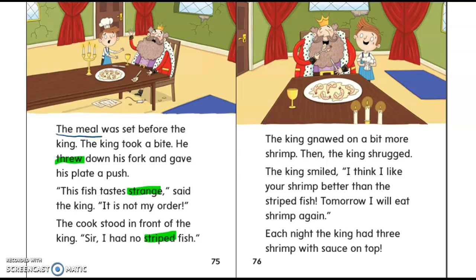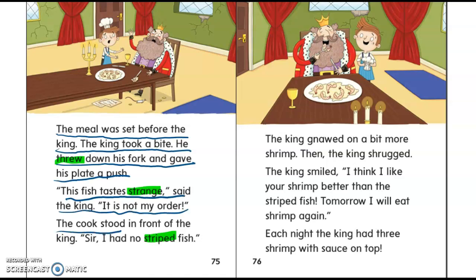Read. The meal was set before the king. The king took a bite. He threw down his fork and gave his plate a push. This fish tastes strange, said the king. It is not my order. The cook stood in front of the king. Sir, I had no striped fish.